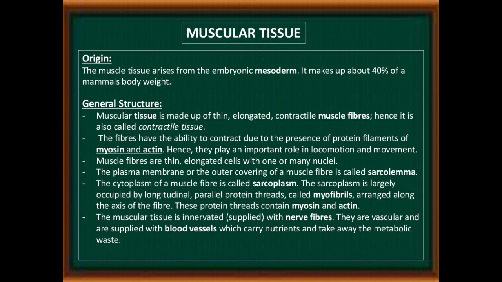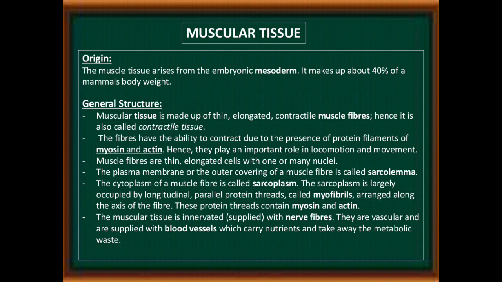Good morning, students. Today we start muscular tissue. Its origin: the muscle tissue arises from the embryonic mesoderm. It makes up about 40% of a mammal's body weight. General structure of the muscular tissue.